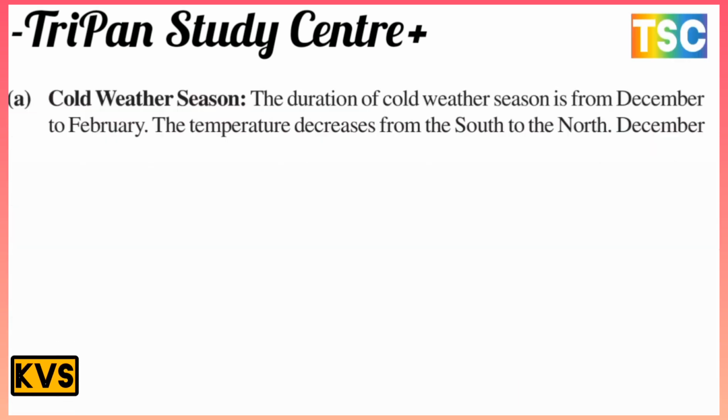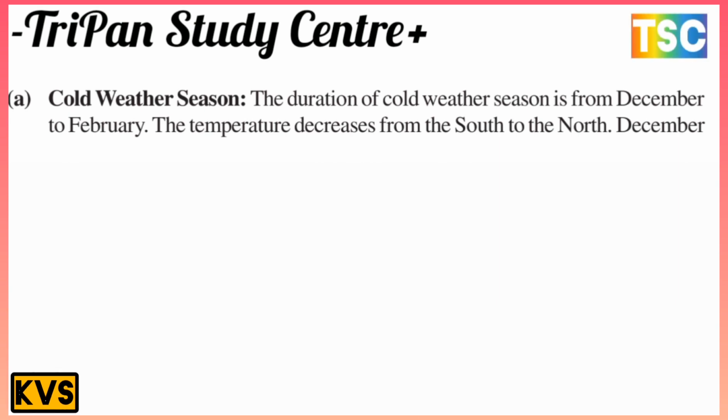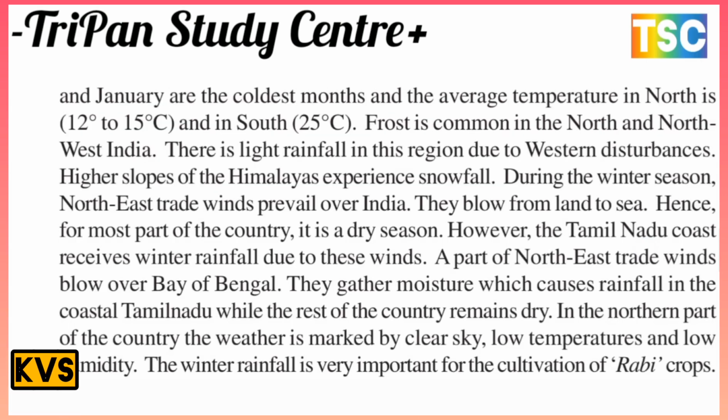The next is the cold weather season. The duration of the cold weather season is from December to February. The temperature decreases from the south to the north, and December and January are the coldest months. The average temperature in the north is 12 to 15 Celsius, and in the south it is 25 Celsius.